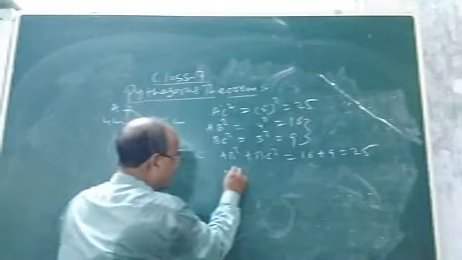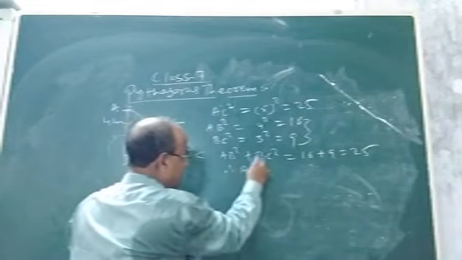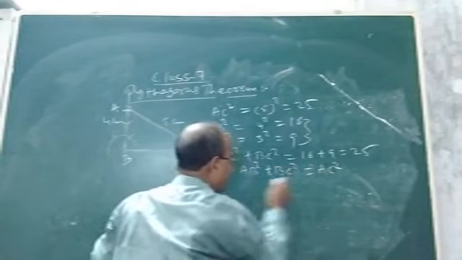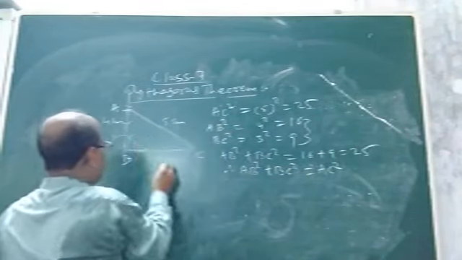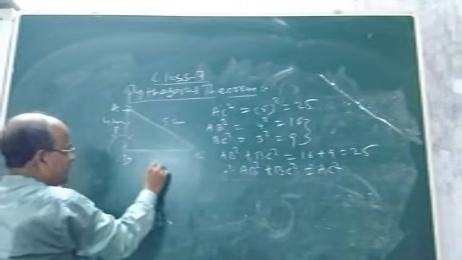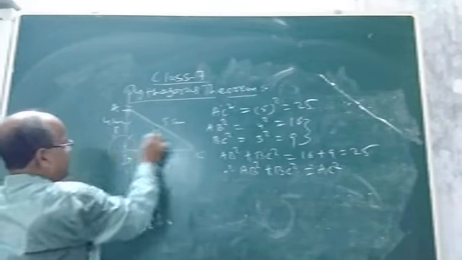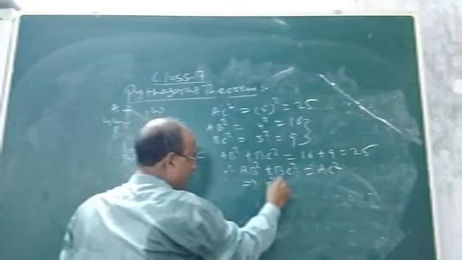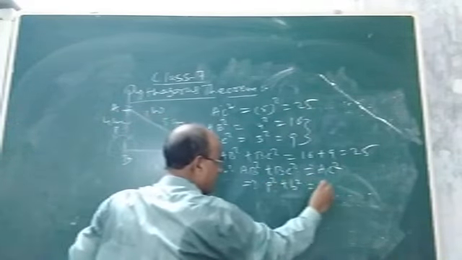Therefore, what will be the conclusion? The conclusion will be AB square plus BC square equal to AC square. Or in symbol, as I told you, this is P, perpendicular, this is B, base, and this is hypotenuse. So we can say P square plus B square equal to H square.